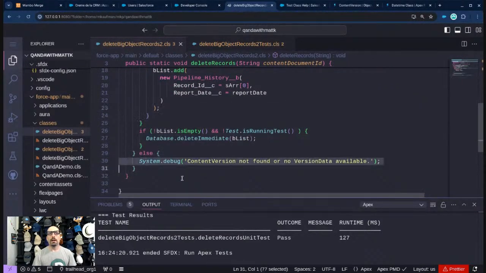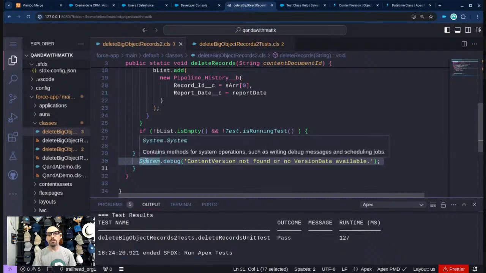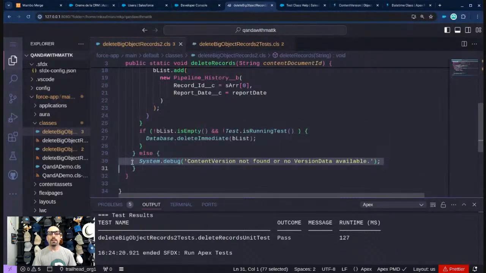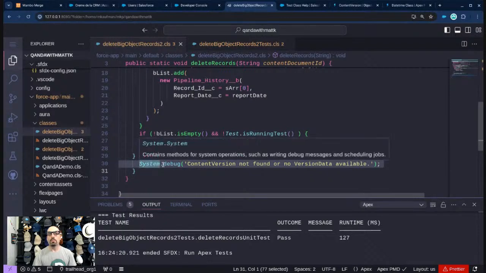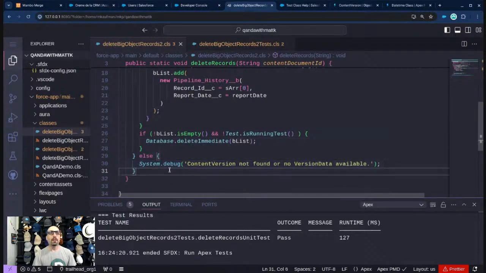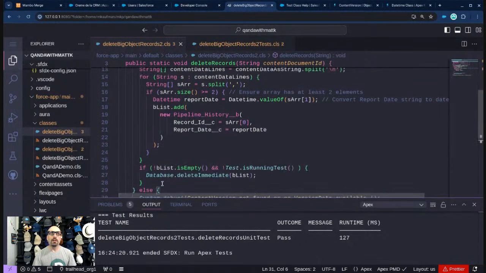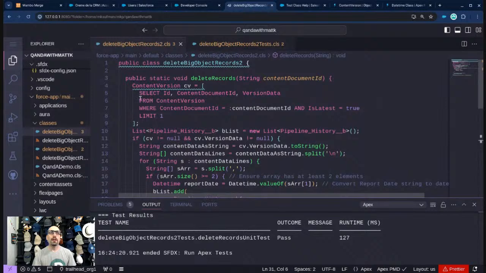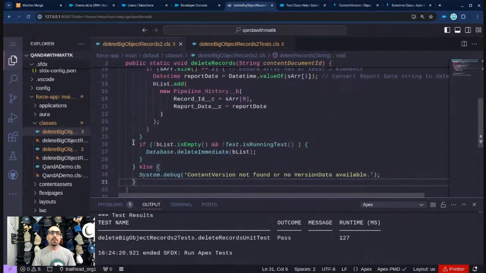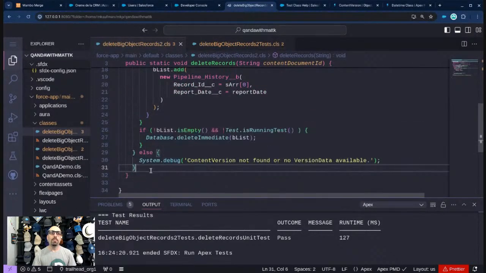This here is a no-no to some extent. There's no point in doing a debug for unit tests. When it comes time to deploy to production, basically, we might want to actually comment that out or put some type of more meaningful thing where we log it to a task or some type of log object. The debug, yes, we could use it if we had debugs on, but we're not going to know ahead of time to turn on debugs. So we might be able to get a little more coverage by moving things around. But I think 94 is respectable. If you disagree, feel free to put it in the comments.